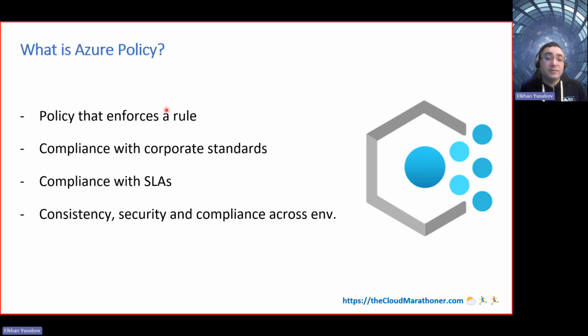To maintain them consistently with security and compliance, you want to use Azure policies so they can be maintained uniformly across any Azure environment where they need to be applied.